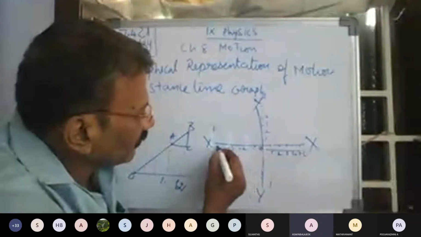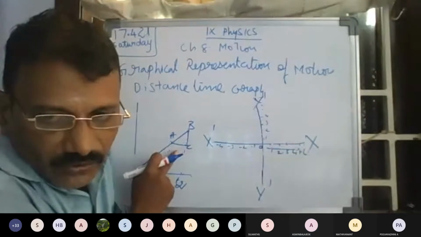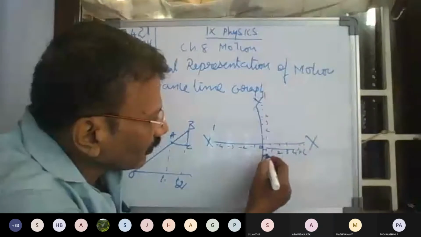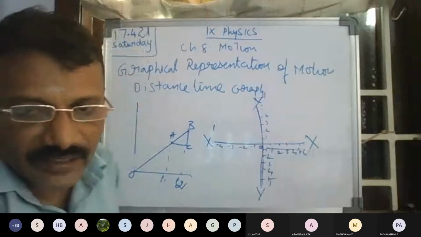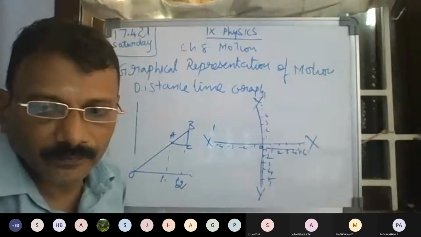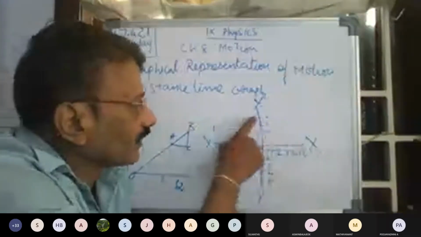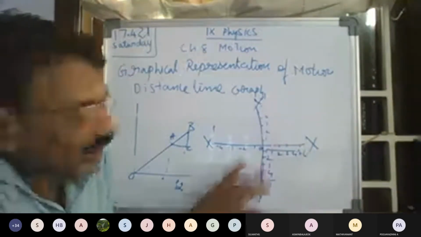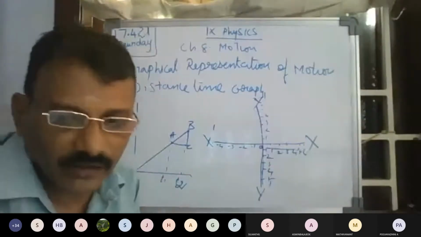On the x-dash we write negative values, -1, -2, -3, -4, -5. On the y-dash we also write -1, -2, -3, -4, -5, negative values. So the x-axis and y-axis take positive values, and the x-dash and y-dash take negative values. Keep this graph method in mind, it will be useful for you until plus two and college.